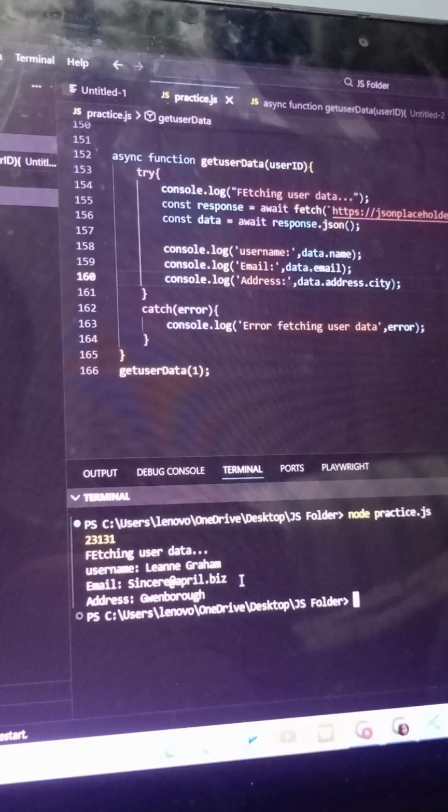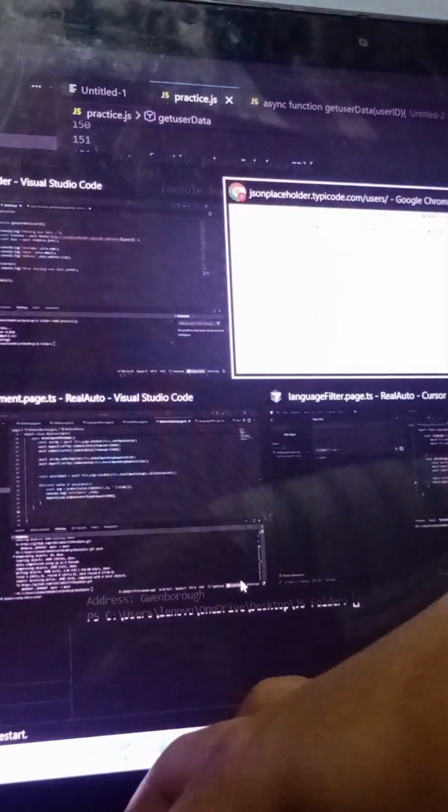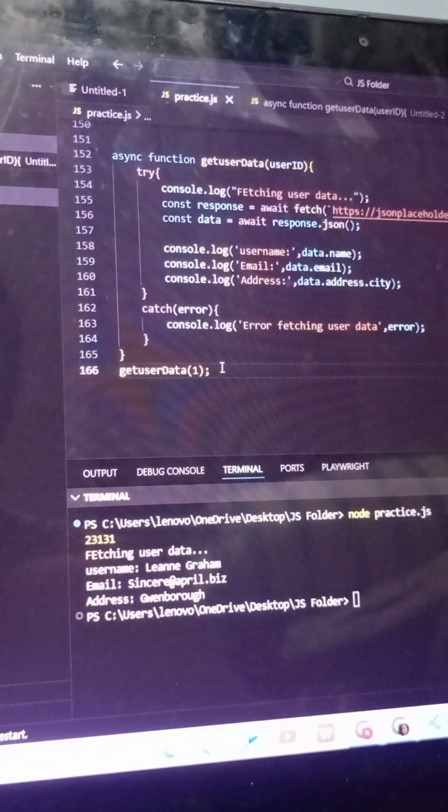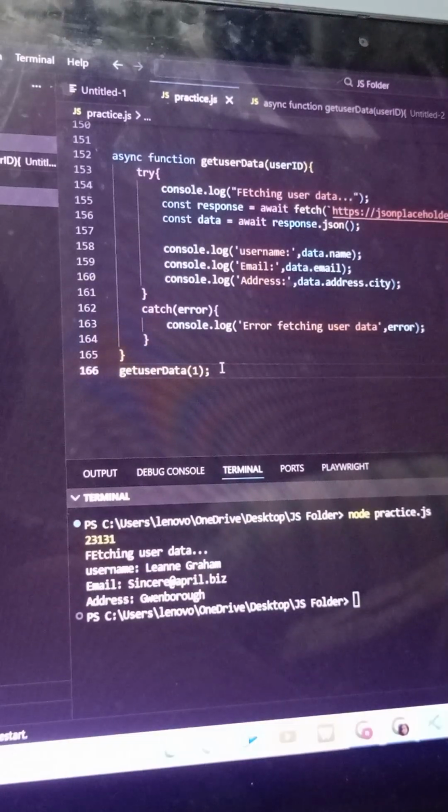So from where does it come? It came from here. As you can see, I have written this one. So name is Leanne Graham, username is Bret, and email is this one. And city is this one. So this is how we can fetch the data, and it is very important as well. So this is how we can implement an async await and promises example.